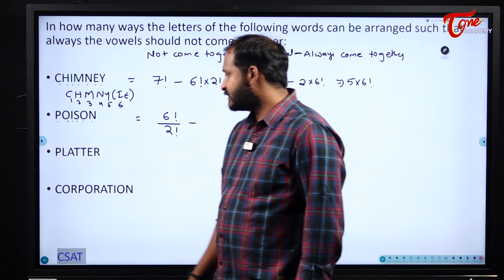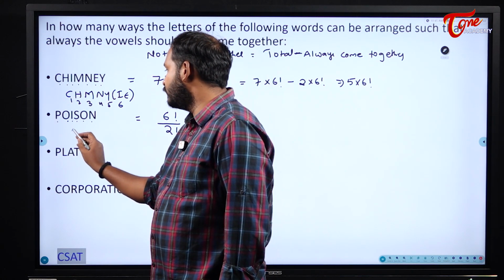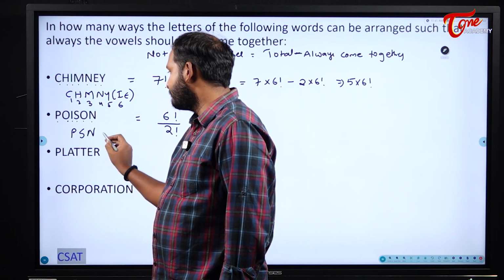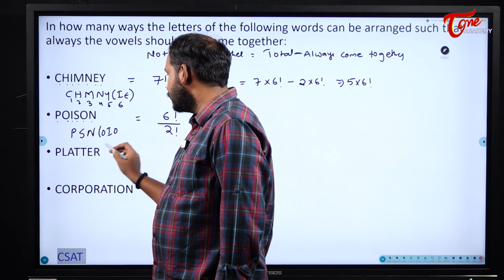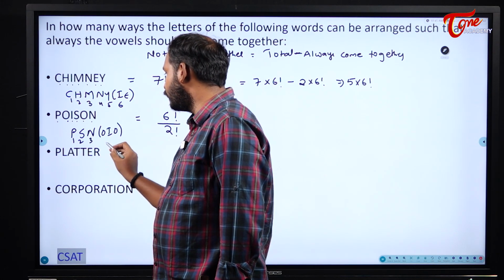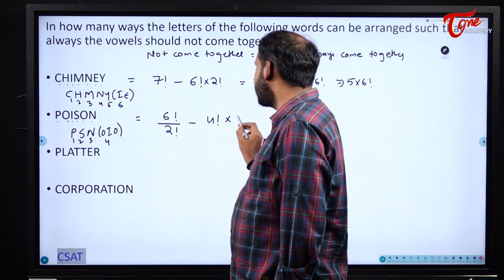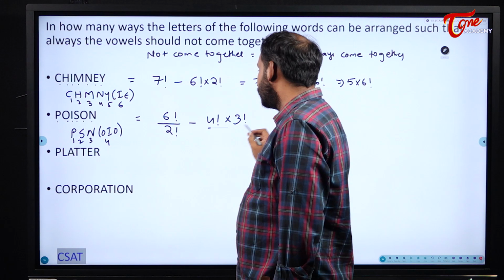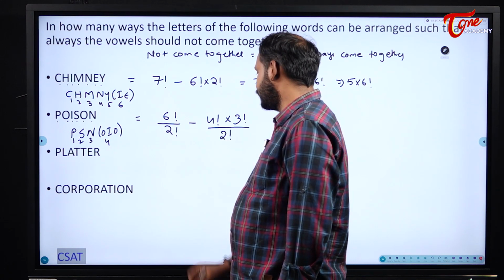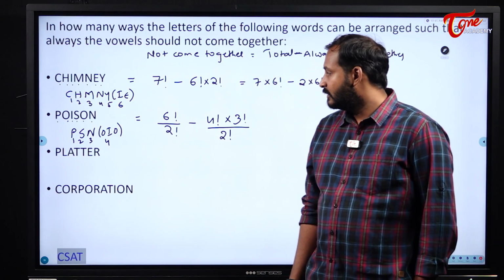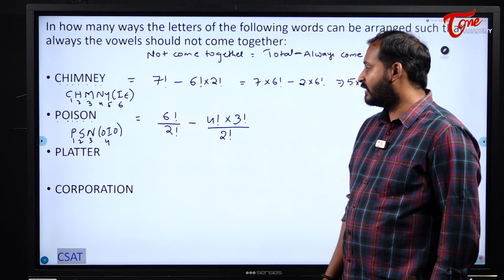Next, vowels coming together, what will we do? P, S, N, and OIO as a group. Please see here 1, 2, 3, 4. 4 factorial into OIO, which can be internally arranged in 3 factorial ways, divided by 2 factorial because O was there 2 times. So 6 factorial by 2 factorial minus 4 factorial into 3 factorial by 2 factorial.